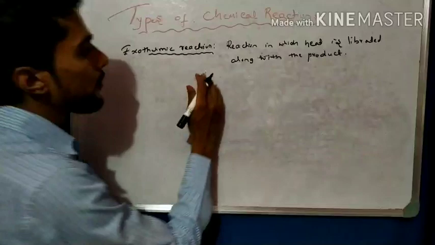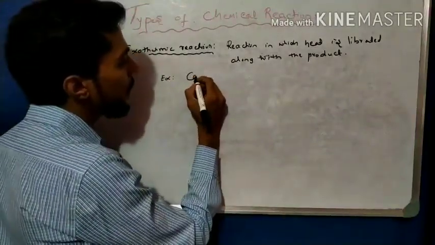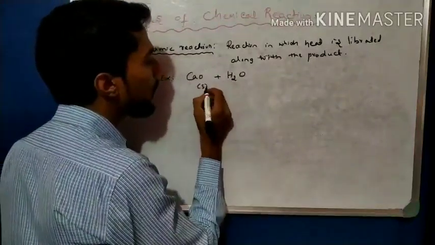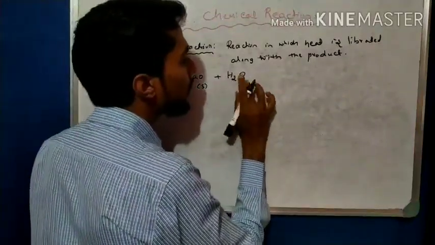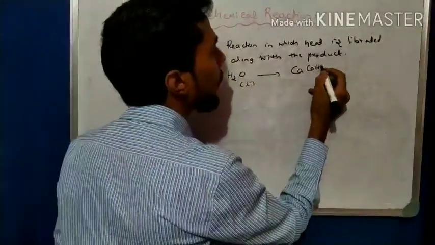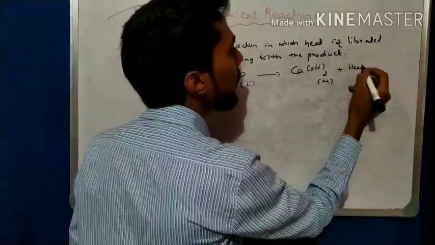So what are the examples? There are many examples. One example is calcium oxide with water. Calcium oxide is a solid, water is a liquid, and calcium hydroxide is formed in aqueous form and heat is liberated.